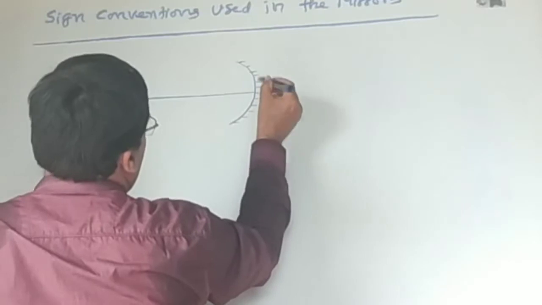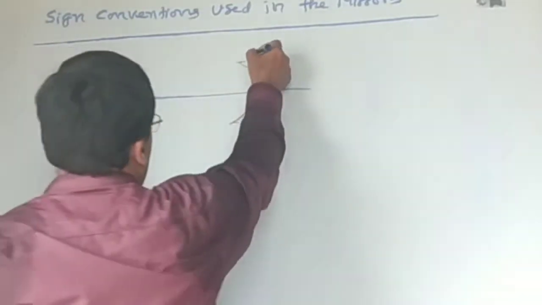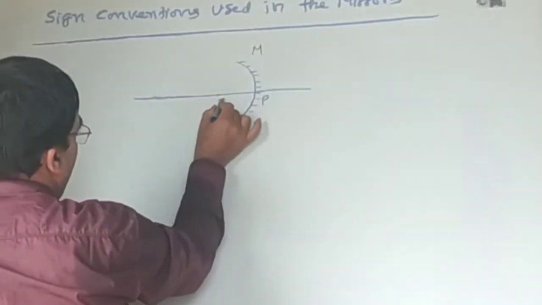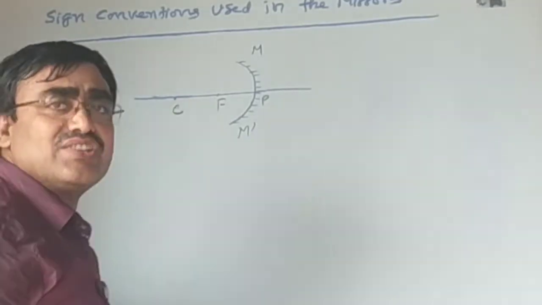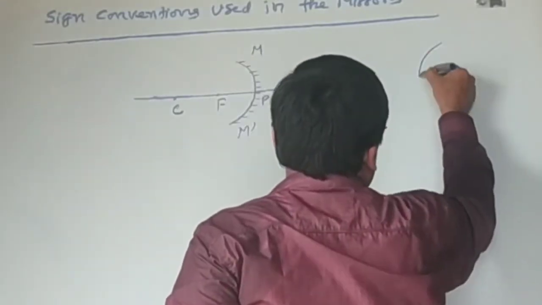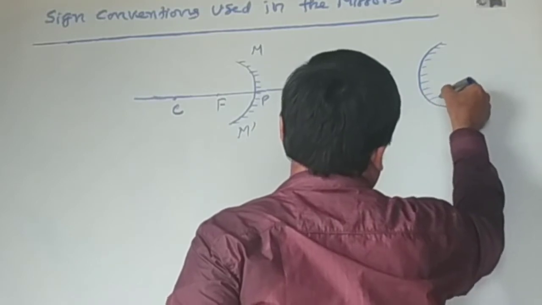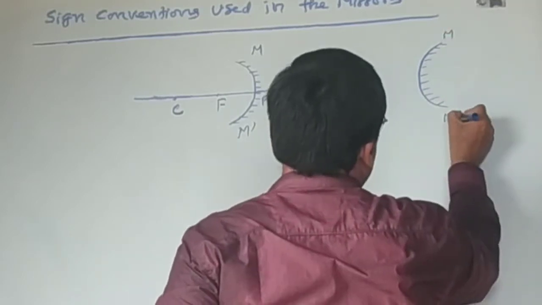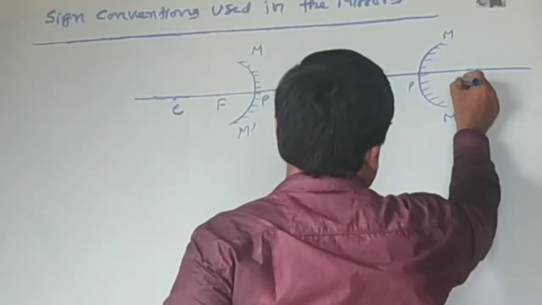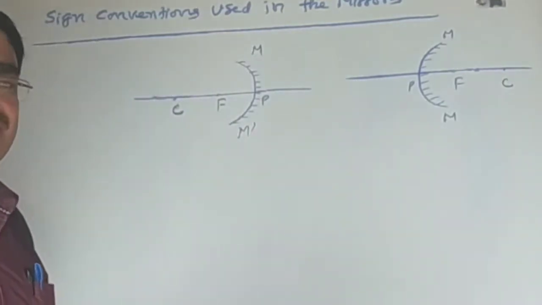This is its principal axis and this is the pole M dash. This is the focus and this point is the center of curvature. Similarly, this is the convex mirror, with its principal axis, focus and center of curvature.